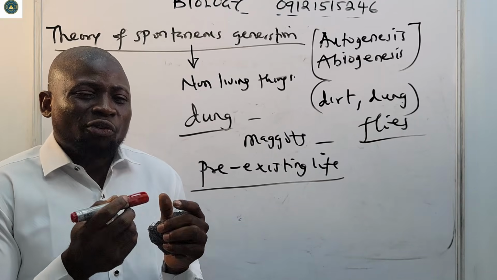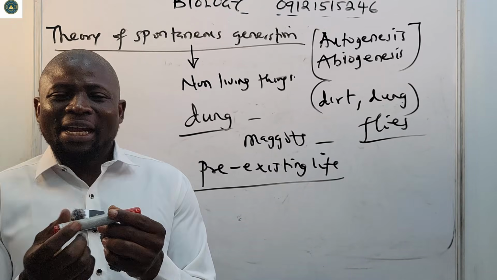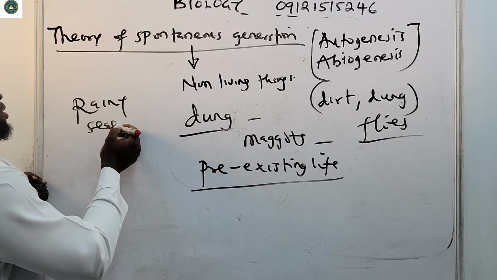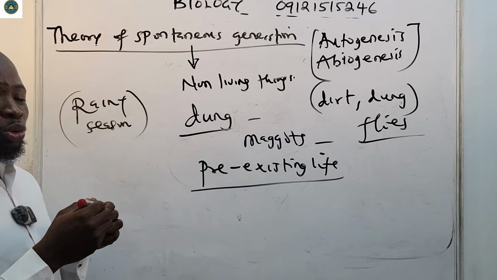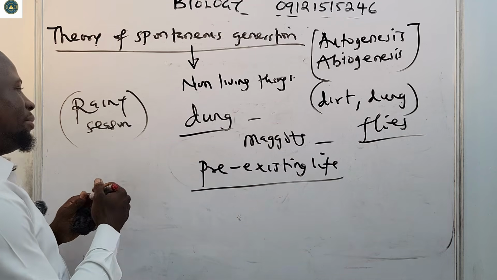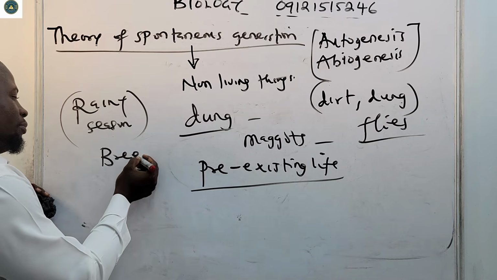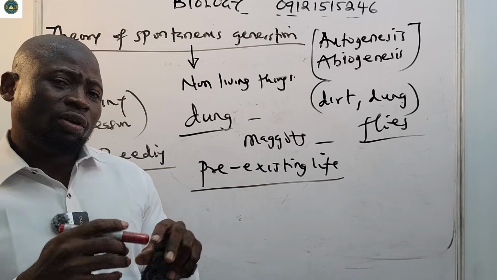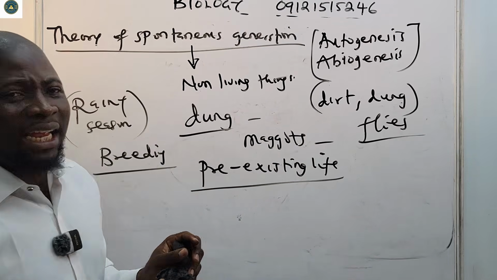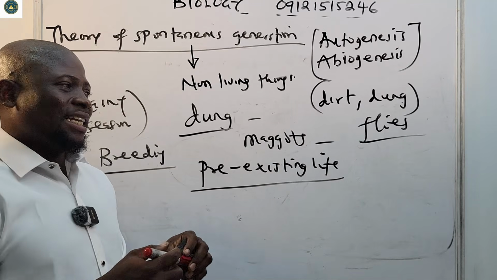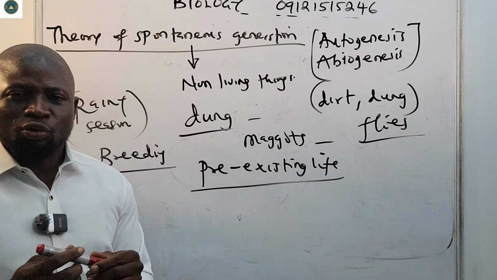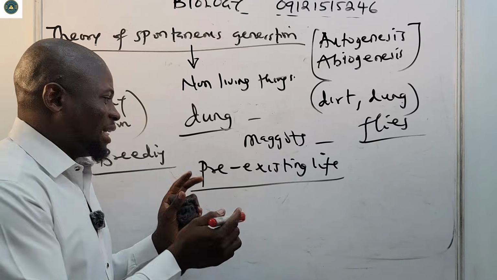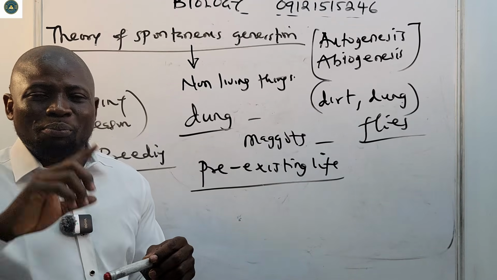Also, the fact that frogs are not born because of rain. The rainy season is only suitable for breeding for frogs. So during the rainy season, they find water, they will go and lay their eggs there, and then they will give birth to tadpoles. So they only failed to understand that life comes from pre-existing life.